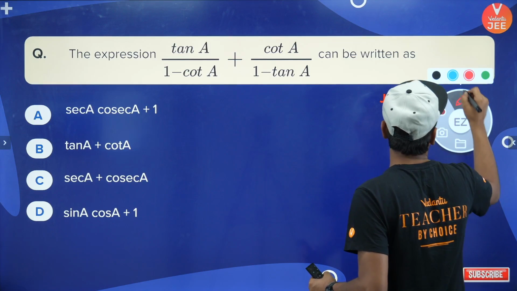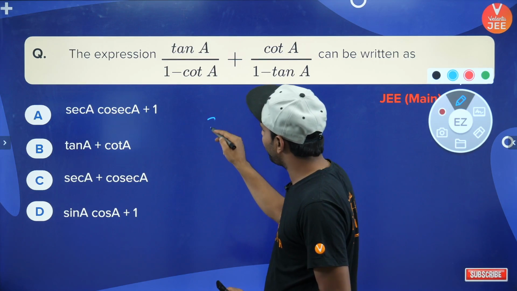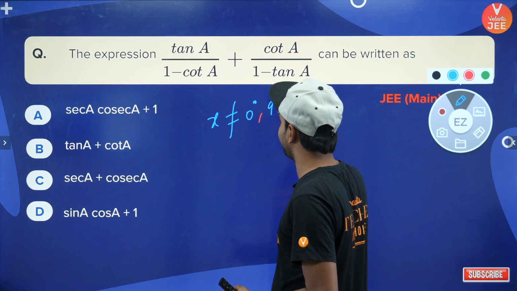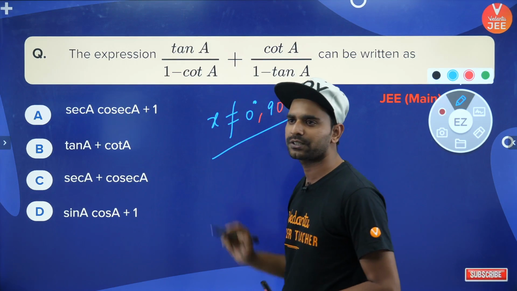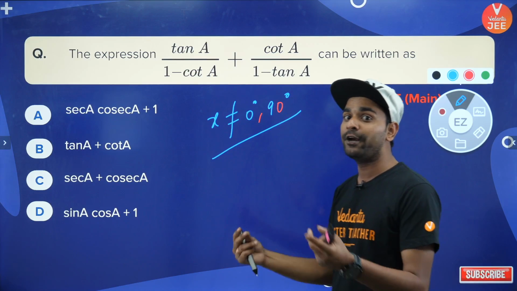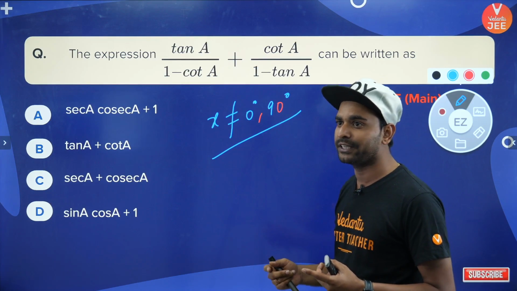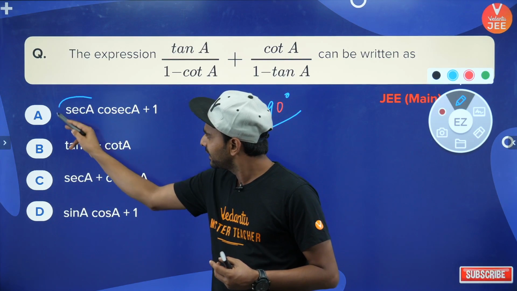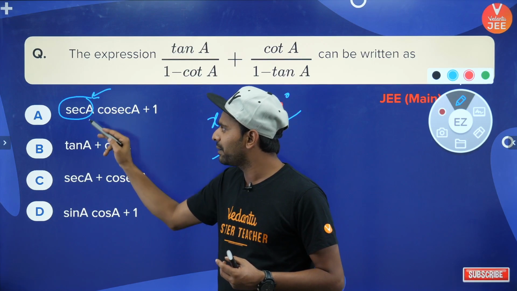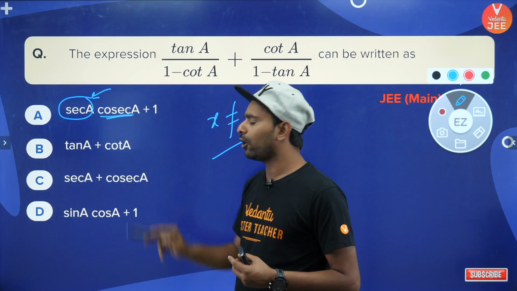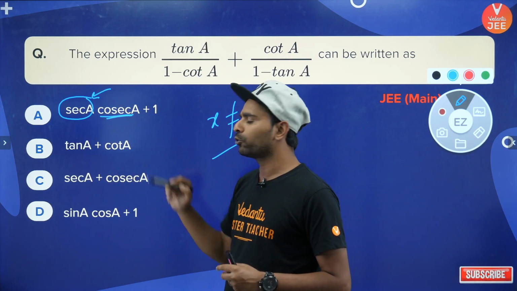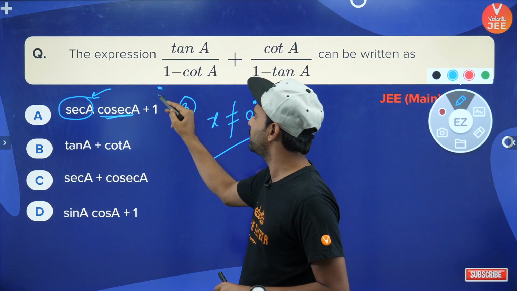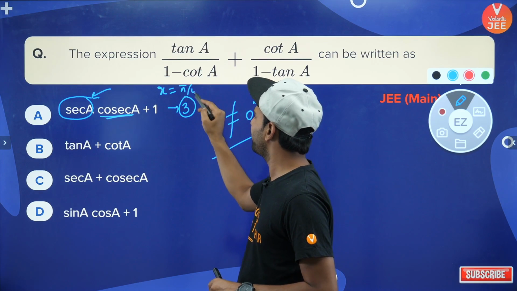क्यों? क्योंकि सर आधे expressions defined होंगे, आधे expressions defined नहीं होंगे, तो you can't put 0 degree and 90 degree into these questions sir. समझ में आ गया सर? So why don't we put pi by 4 or something? अच्छा, जब I put pi by 4 तो I see कि यार sir this value will become root 2, and this value will also become root 2, and root 2 into root 2 will become 2 plus 1, so this will ultimately give me 3 when I put x equals pi by 4 sir.